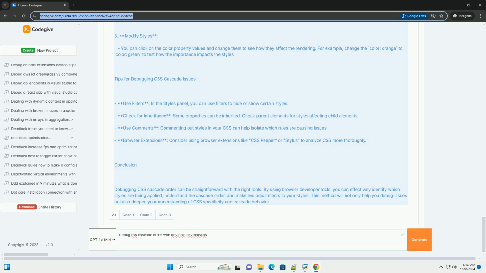Conclusion. Debugging CSS Cascade order can be straightforward with the right tools. By using browser developer tools, you can effectively identify which styles are being applied, understand the cascade order, and make live adjustments to your styles. This method will not only help you debug issues but also deepen your understanding of CSS specificity and cascade behavior.